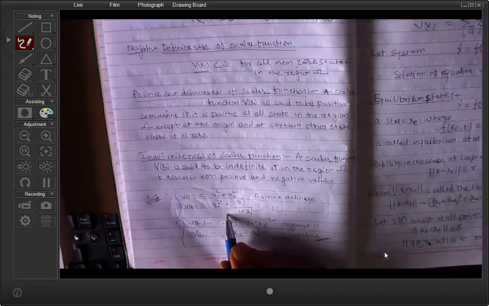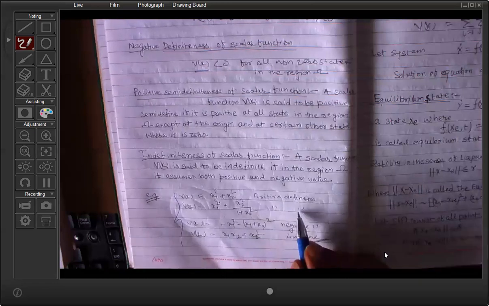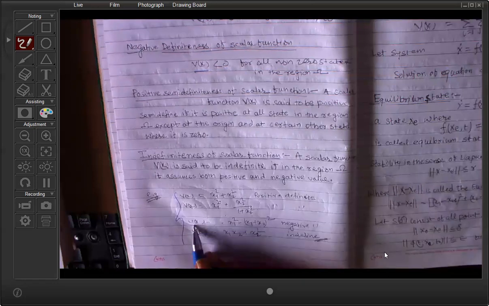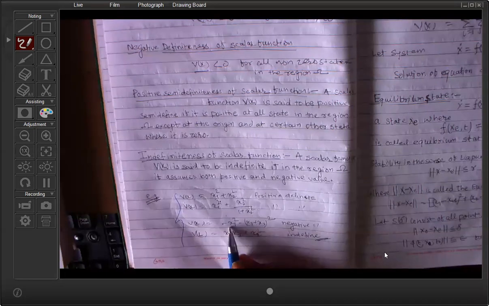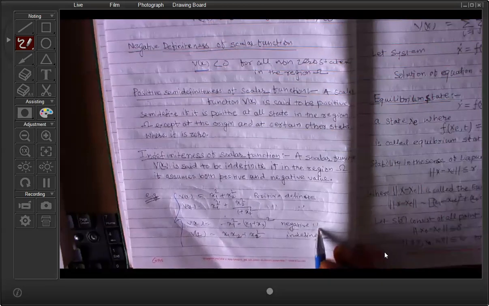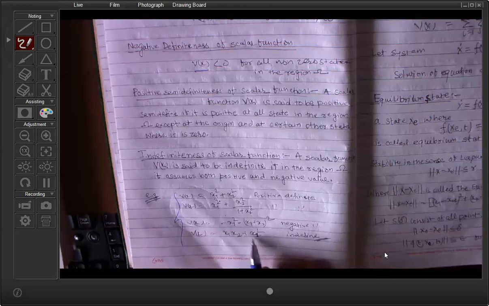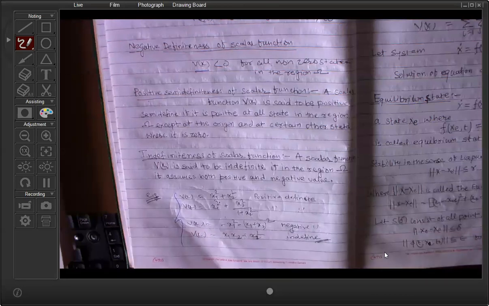The second function, x1 square plus x2 square by 1 plus x2 square, is again a positive definite function. The third function, minus x1 square minus (x1 plus x2) whole square, is a negative definite function. And V(x) equal to x1 into x2 plus x2 whole square is called indefinite because the value may be positive or negative.